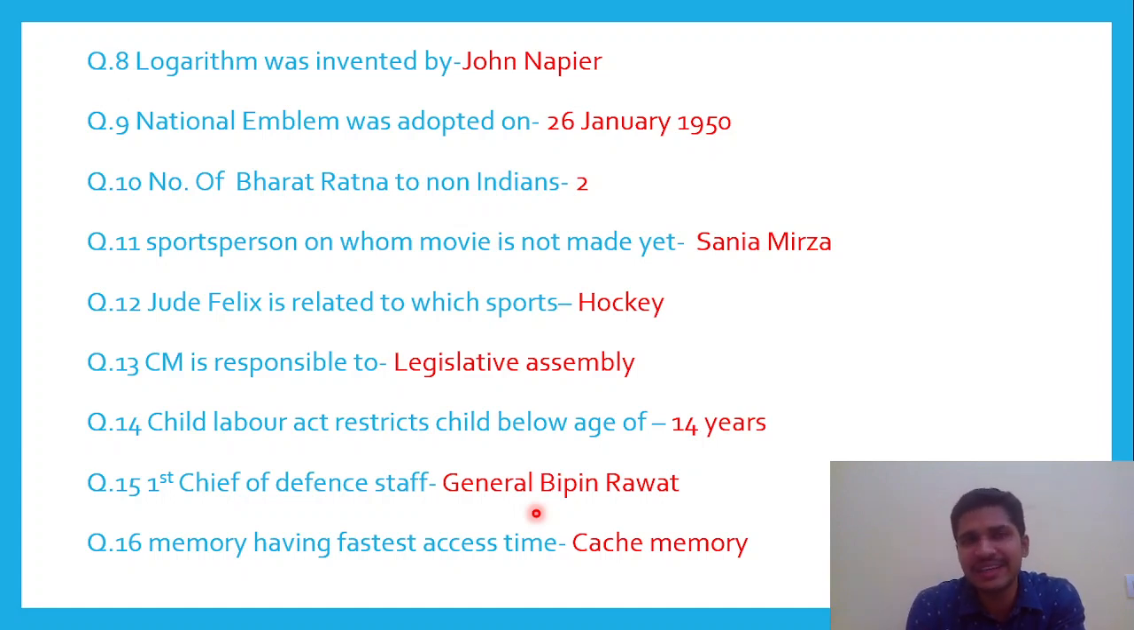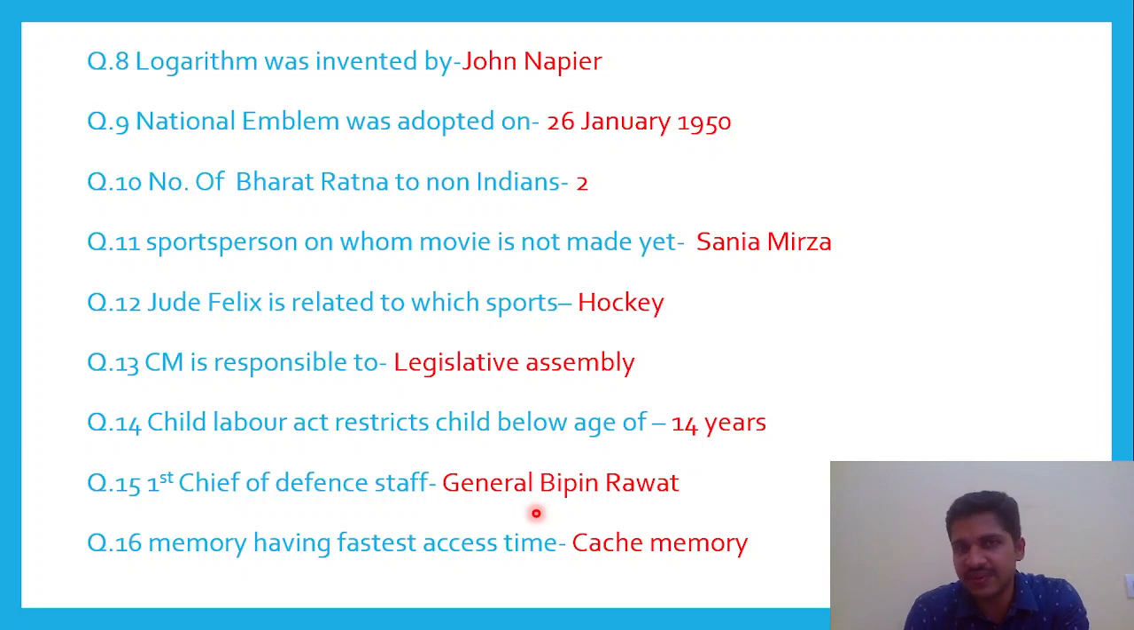Next question was regarding polity. CM of any state is responsible to. So he is responsible to the Legislative Assembly. The options included Attorney General, then President, Prime Minister, and the last one was Legislative Assembly. The right one is Legislative Assembly. Next question was, according to the Child Labour Act, Article 24, in the question it was mentioned, a child should not be below which age to be involved in hazardous work. So the minimum age is 14 years.